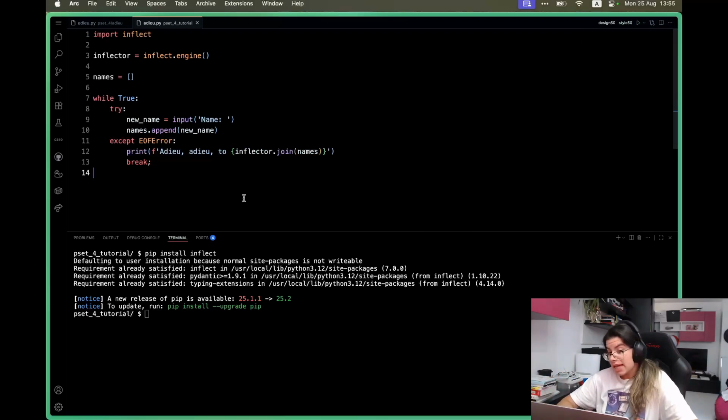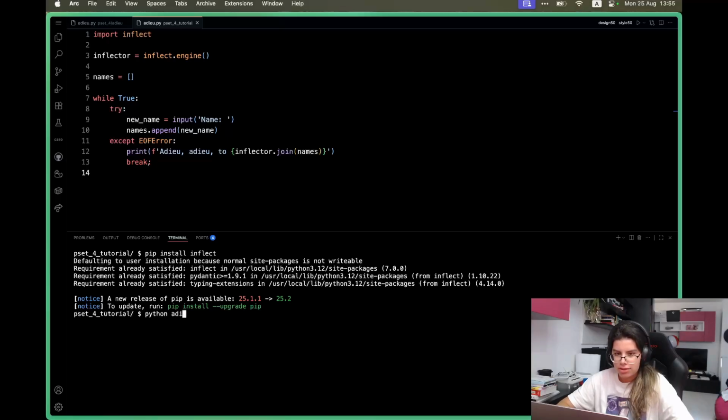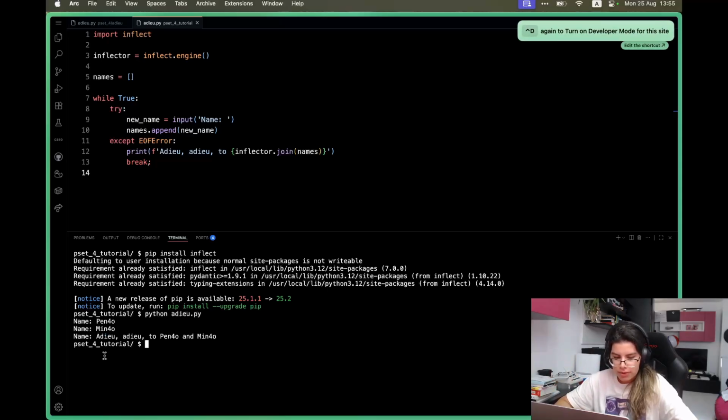So that's actually everything. Let's now just test how this works. We're going to have python adieu.py. Okay, Benchu, Minchu. And now I'll click Control D in order to end the file. So I see adieu to Benchu and Minchu.